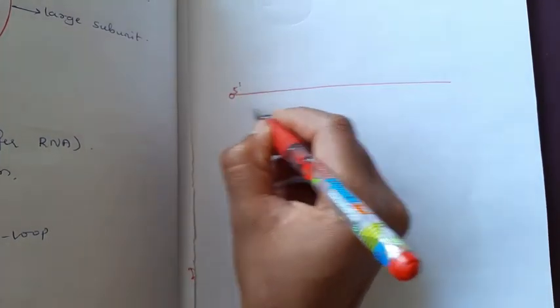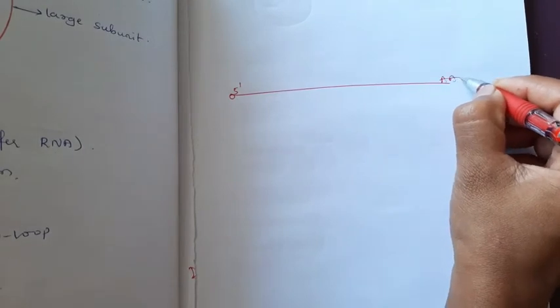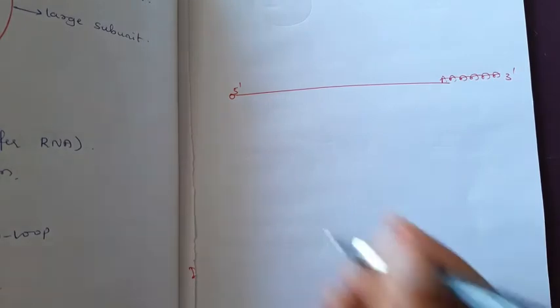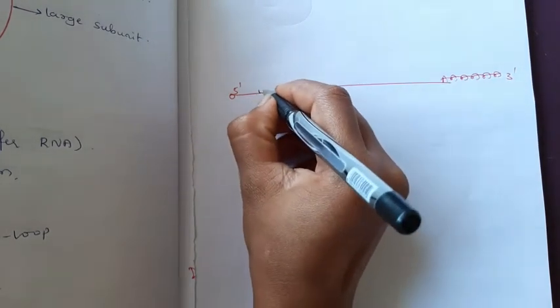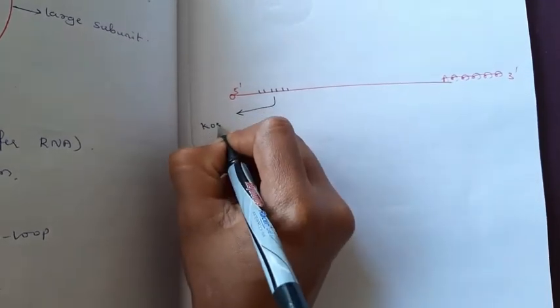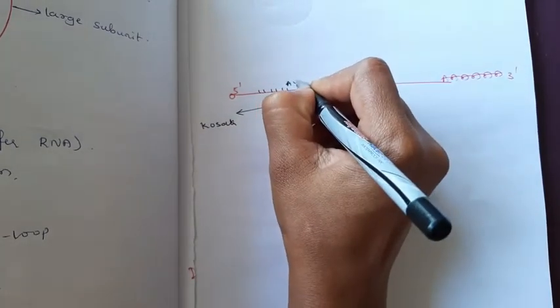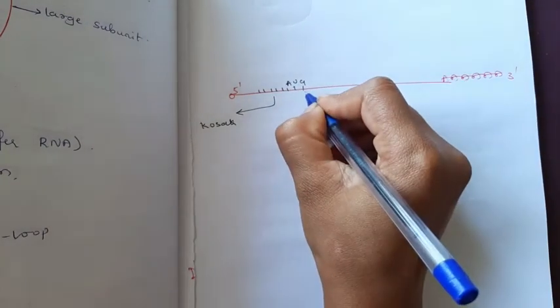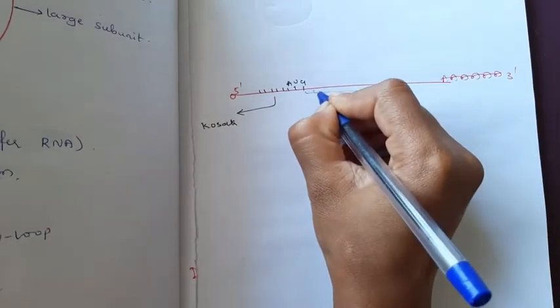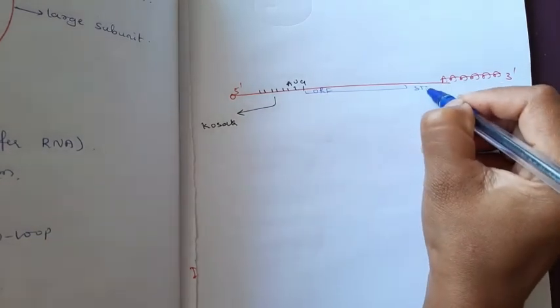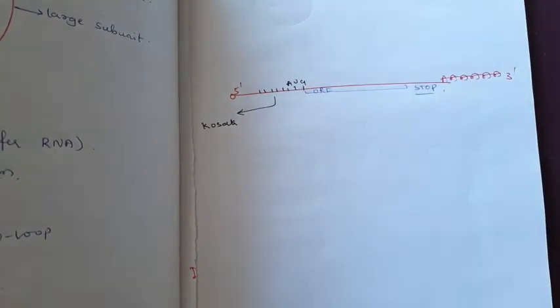This is the 5' cap. This is the poly A tail at the 3' end. Okay. Then next to the 5' cap, it has the Kozak sequence. Here I will write everything. At the end of the Kozak sequence, it has the AUG. Okay. Then here you can see from here to here it is an open reading frame. Okay. Here you can get the stop codons.